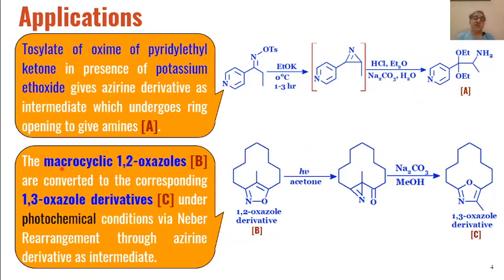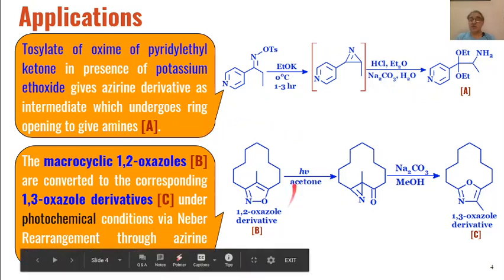Then another application is in the case of these types of macrocyclic 1,2-oxazoles. Through Neber rearrangement, these 1,2-oxazole derivatives are converted into 1,3-oxazole derivatives.